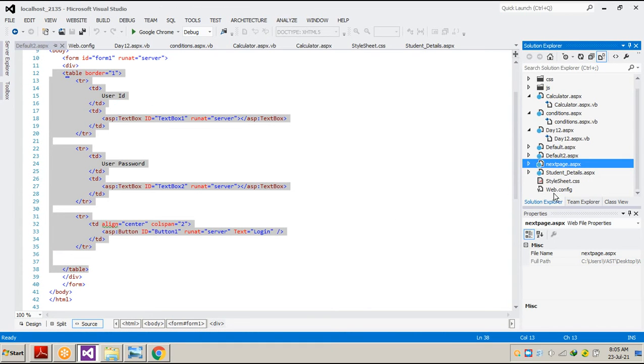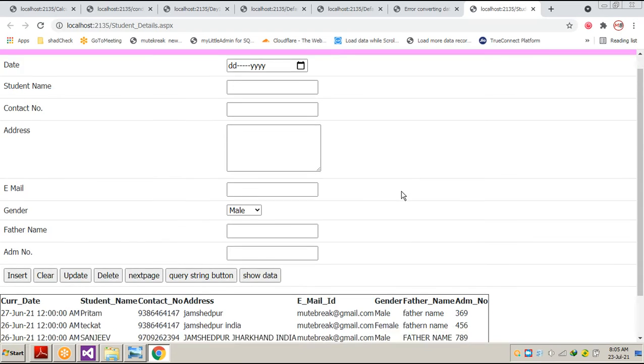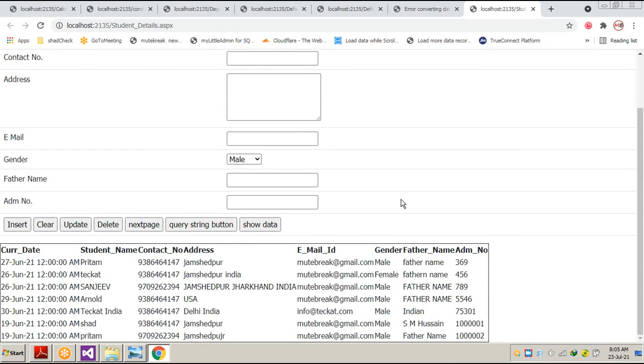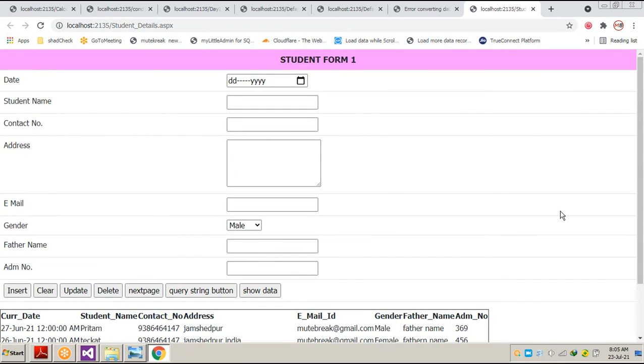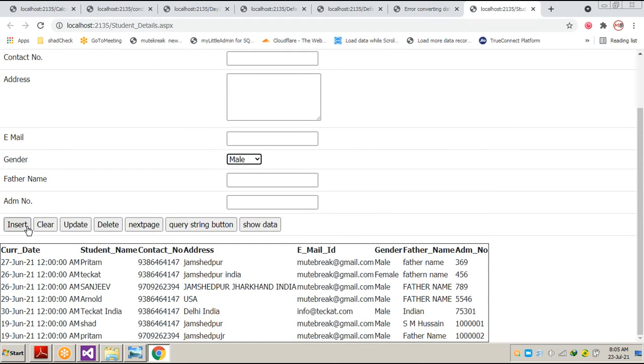Okay, it is saying something that it is not being made. Let's say student detail. Okay, now on student detail, you can see we added a Bootstrap CSS also. That's why the look has been changed completely. We added some labels over here, we added some controls over here, and we used the insert, clear, update, delete statements, and to show data also.